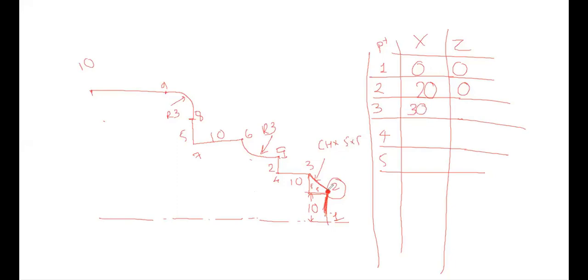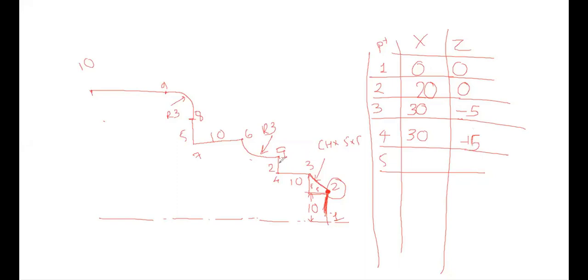And in z it would be minus 5. Good one, Jaipal. Now point number 4. Can I say x would remain the same, which is 30, and z would be what? 10 plus 5, which is minus 15.